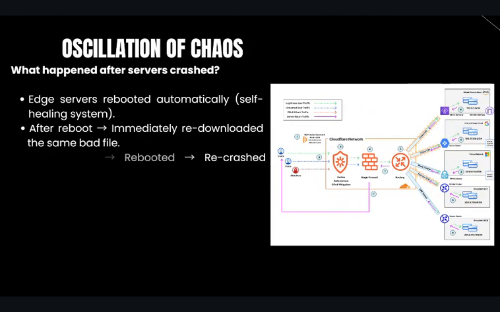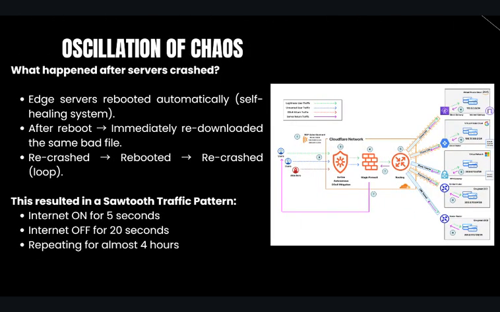Cloudflare servers are designed to self-heal by rebooting, but after rebooting, they immediately downloaded the same bad file again, leading to a loop. This caused what engineers call a sawtooth pattern, with the internet on for about 20 seconds, followed by the internet off for another 5. This fluctuation repeated for almost 4 hours.